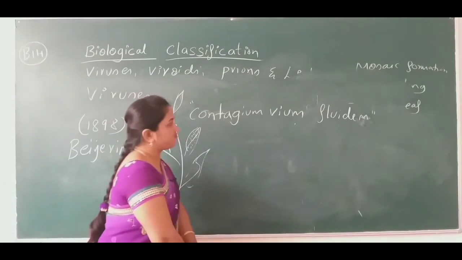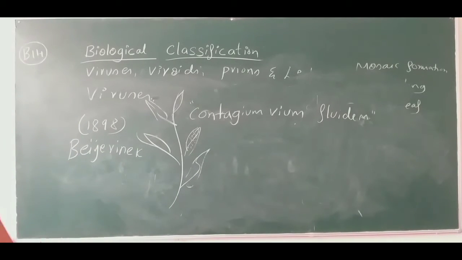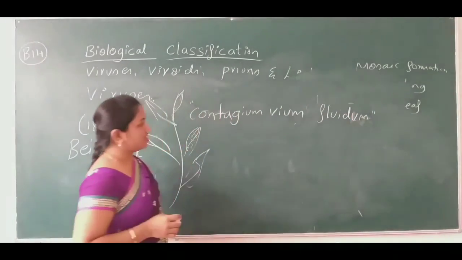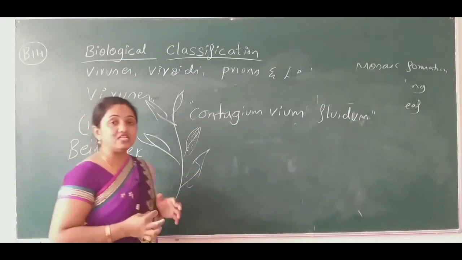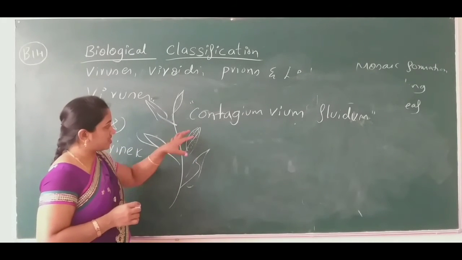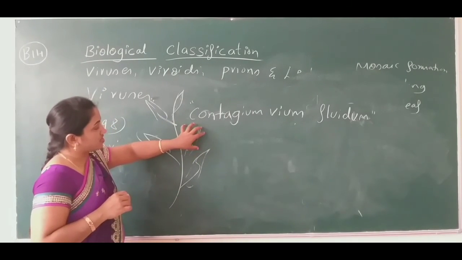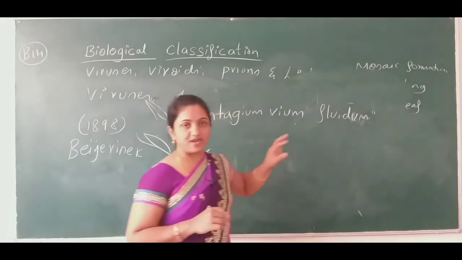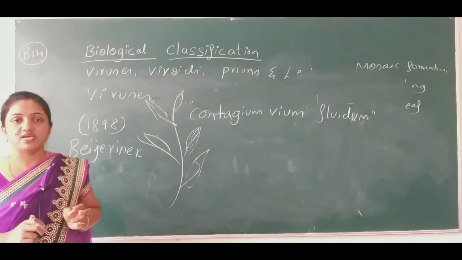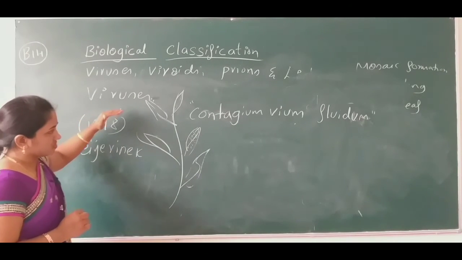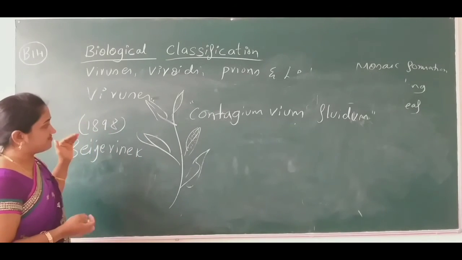Alright. So contagium vivum fluidum, what do you have to write if they ask in the examination? Contagium vivum fluidum is the infectious living virus present in the infected plant. If that fluid, those contagious living viruses, transfer to one more healthy plant, there it can cause disease. So this is all about contagium vivum fluidum.